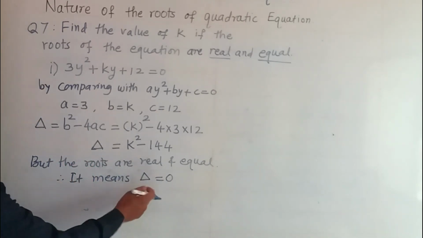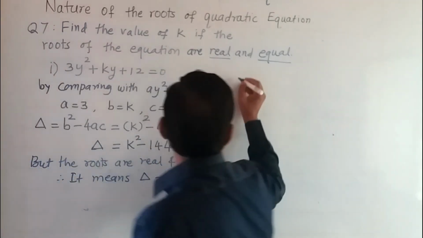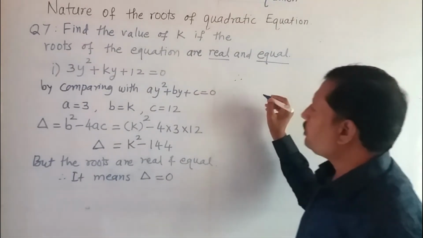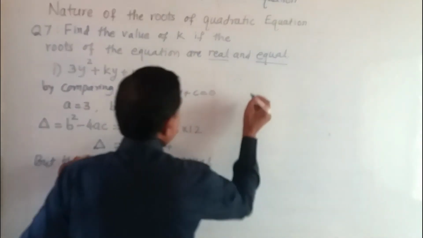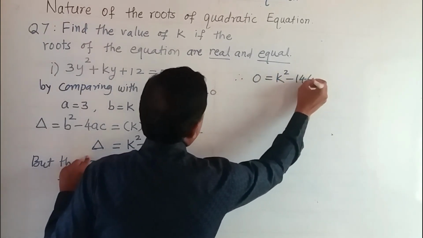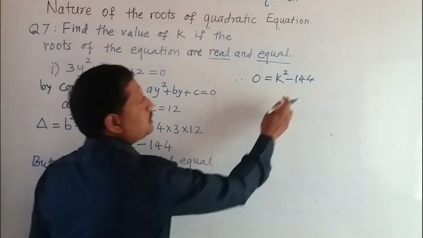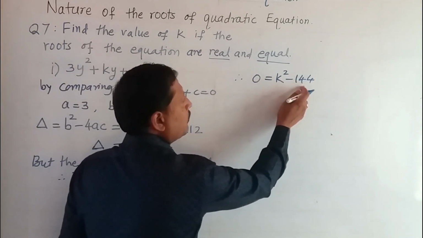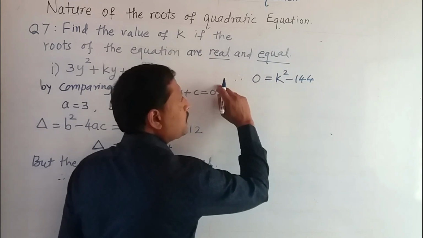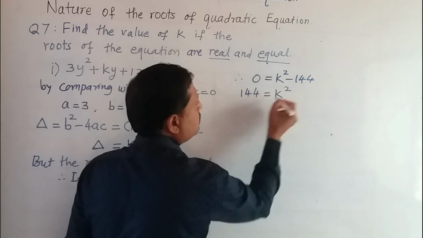Now put the value of delta equal to 0 in this equation. So we get 0 is equal to k square minus 144. K square minus 144. So transpose this negative 144 to the left hand side. So we get positive 144 is equal to k square.